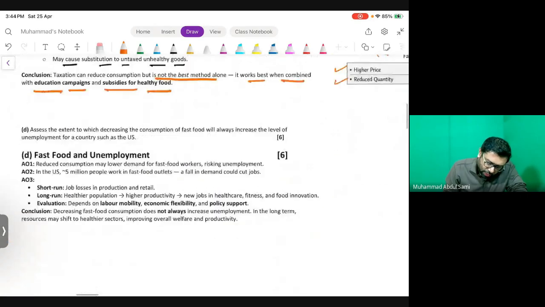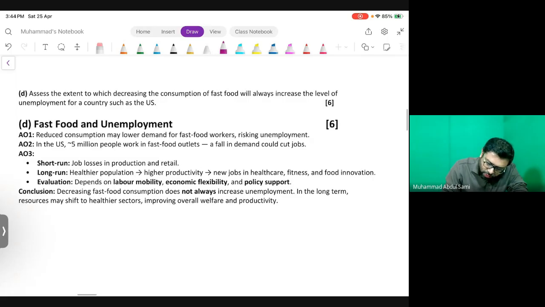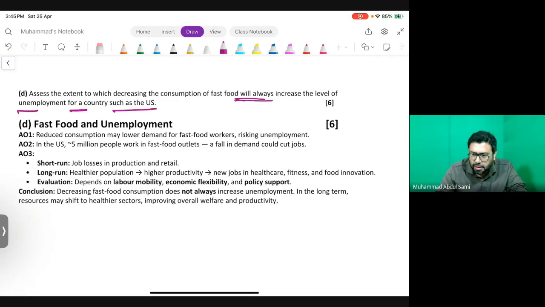This question now comes to part D. Assess the extent to which decreasing the consumption of fast food will always, so should I mention always, increase the level of unemployment for a country such as the US. Now, the examiner is going to ask for a 6-marker question. So part D says point one might be reduced consumption may lower demand for fast food workers, risking unemployment. This is point number 1.